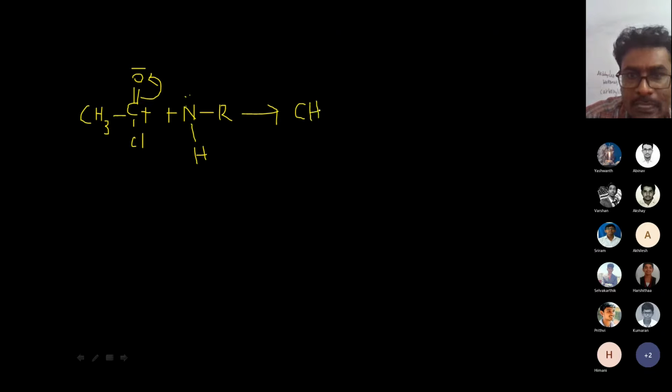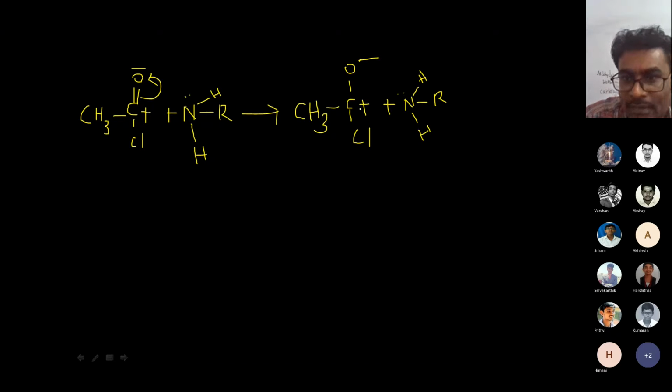CH3, C, O minus charge, and here the chlorine atom. Here it is positive. Nitrogen contains a lone pair of electrons, with the R group, a hydrogen atom, and one more hydrogen, because I took a primary amine. This lone pair of electrons is given to the carbon, and a new bond is formed.